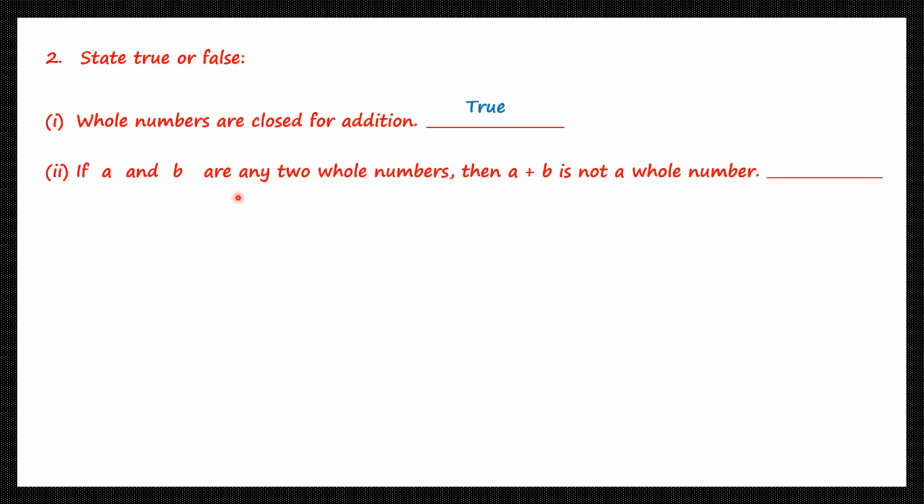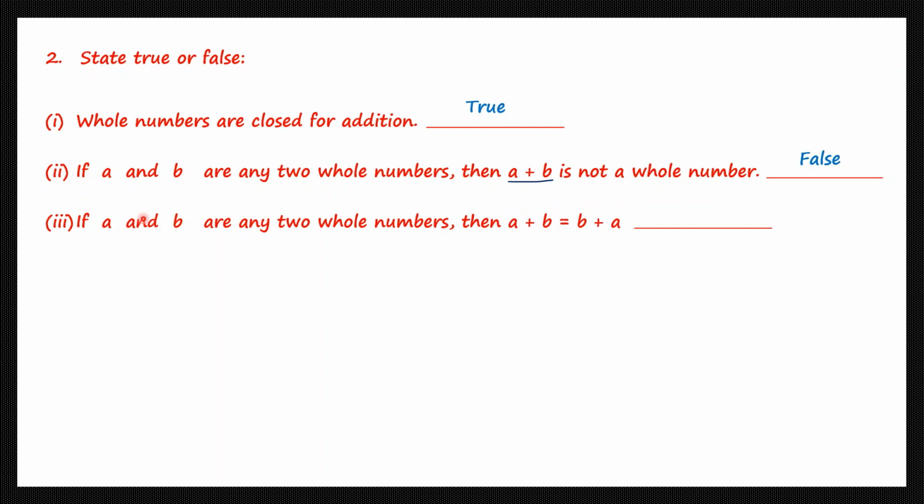If a and b are any two whole numbers, then a plus b is not a whole number is what this statement is telling us. Now let's give a and b simple numbers as their values. Okay, let's say a is 2 and b is 3. Now let's see what this means. A plus b, 2 plus 3 is how much? 5, and 5 is a whole number. But what does this statement say? A plus b is not a whole number. That means this statement is false. Let's write that false.